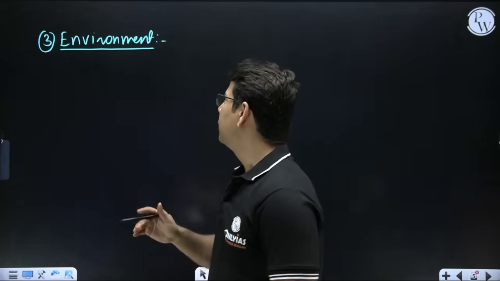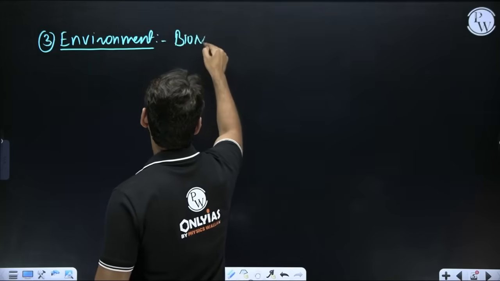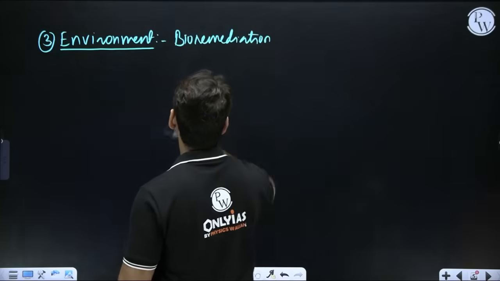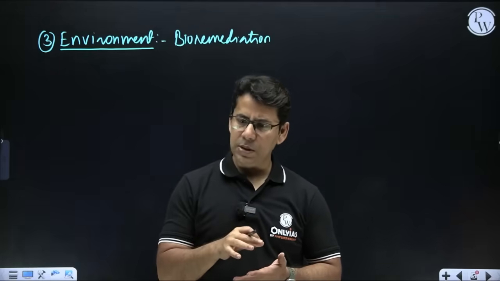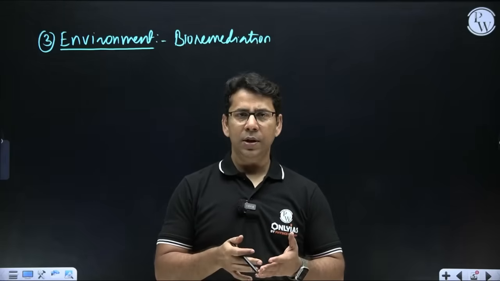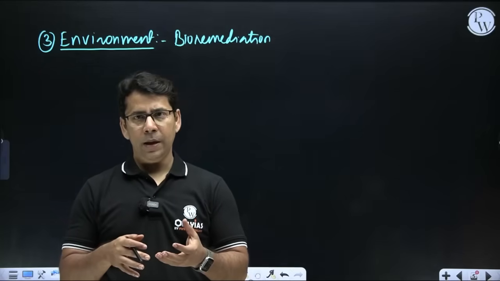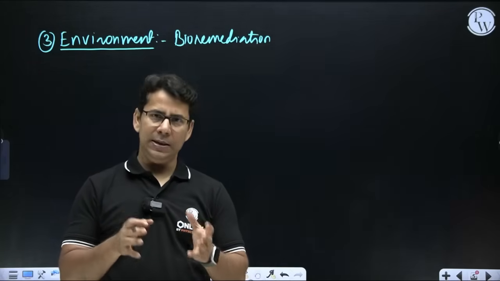So here in environment we can talk about bioremediation. Now you know what bioremediation is. Bioremediation means that we can clean up polluted areas and pollutants by using some microorganism, by using some biological agent. And that will be far better than cleaning by chemical agents, right?